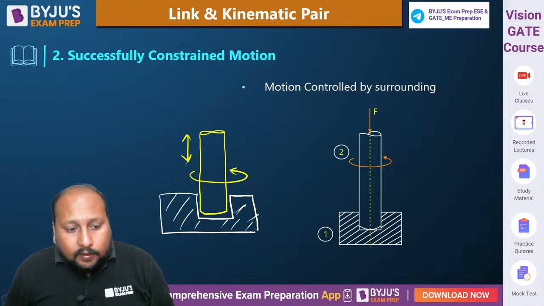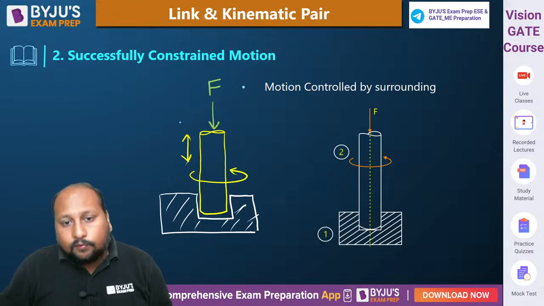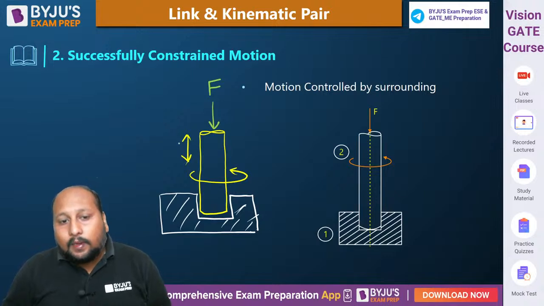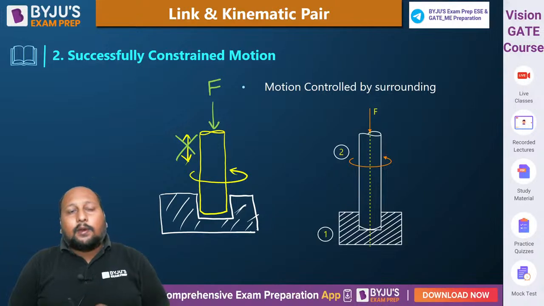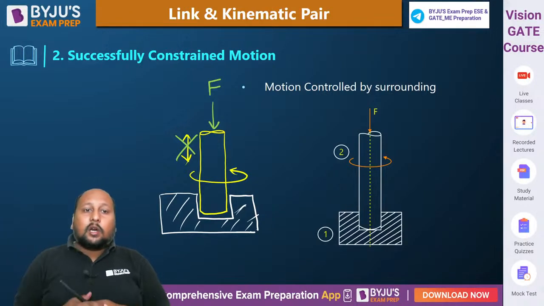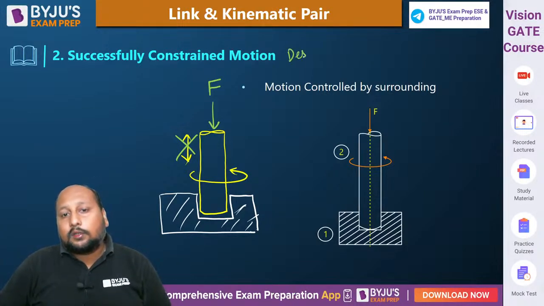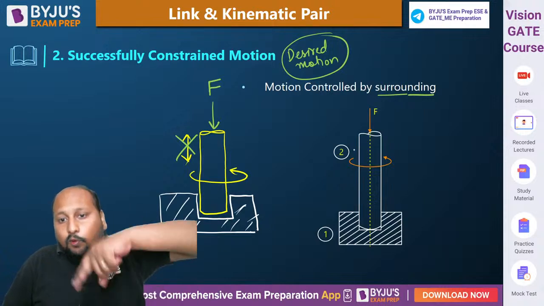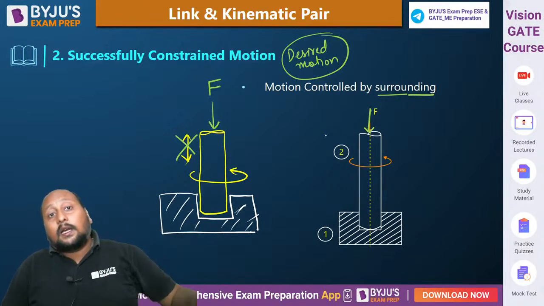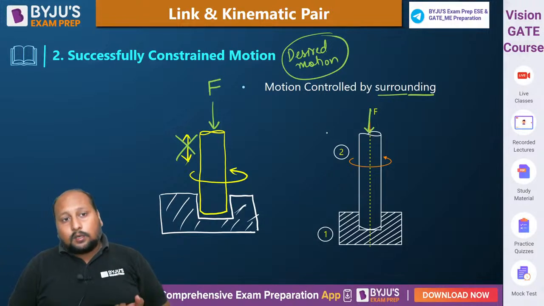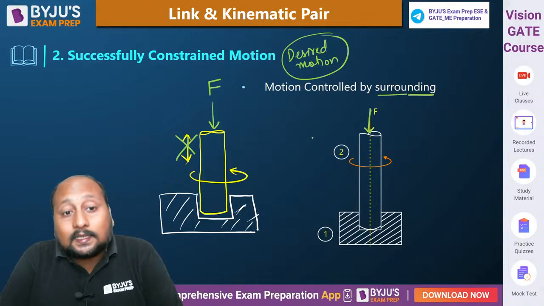But because of the introduction, if I'm applying a force, always if I try to apply a force over here, we are eliminating this sliding motion. So अगर sliding motion eliminate होगा, now we are only left with rotation motion. Now we are getting a desired motion. Okay, so we can say in successfully constrained motion, the motion is controlled by surrounding because the force is present. Force के present होने की वजह से we are able to eliminate the undesired motion. We are only getting the desired. This kind is called successfully constrained.